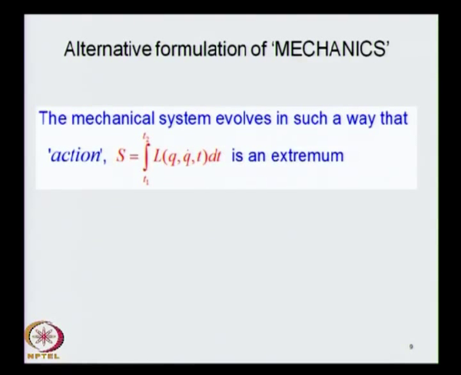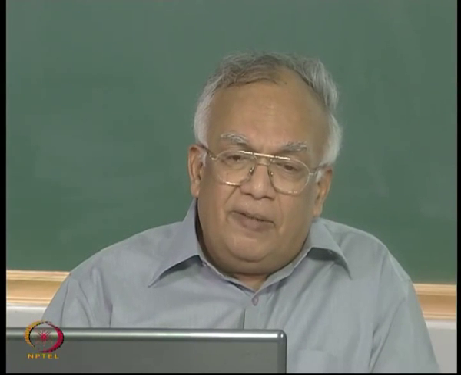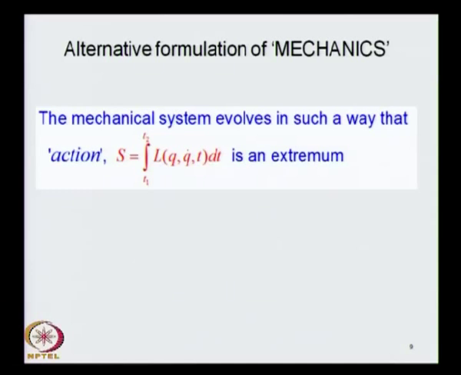These are various forms of potentials that one comes across. We run into this idea even in the alternative formulation of mechanics, which is not the Newtonian formulation, but one that is based on the principle of variation. In the principle of variation, the evolution of a mechanical system is not explained in terms of the principle of causality and determinism. The Newtonian idea of force is not used, but one explains the evolution of a mechanical system by saying that the system evolves in such a way that the action, which is the integral of a quantity that we call the Lagrangian, is an extremum.